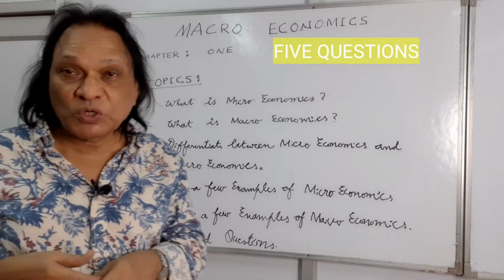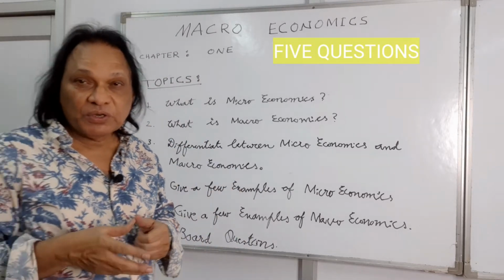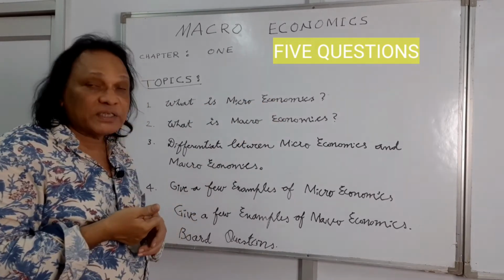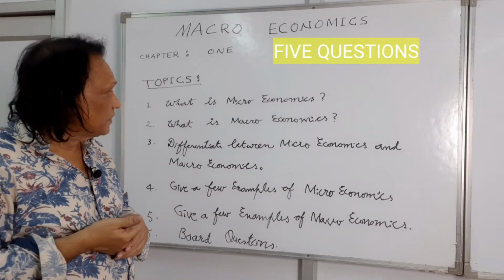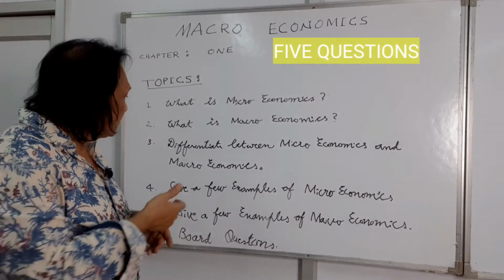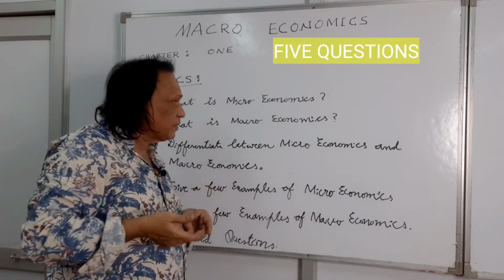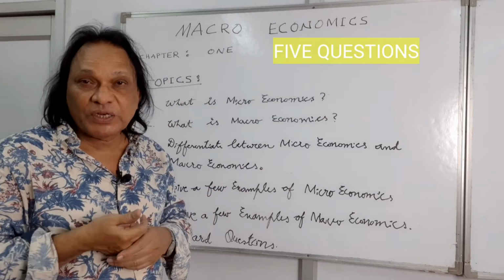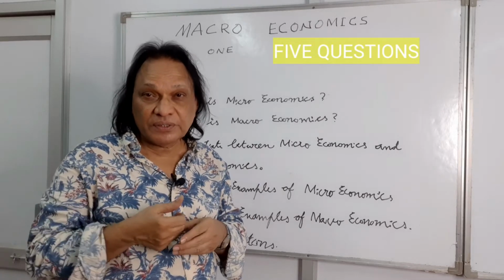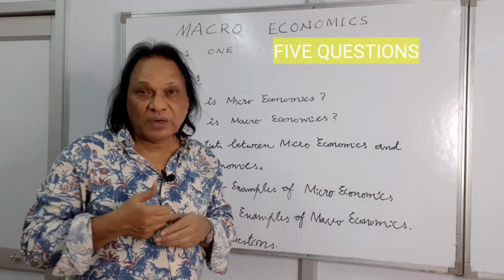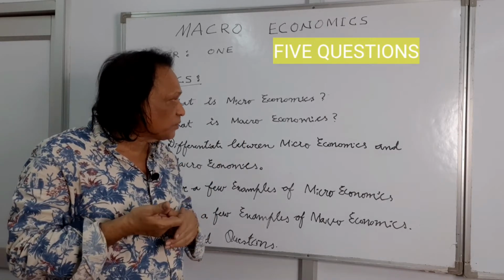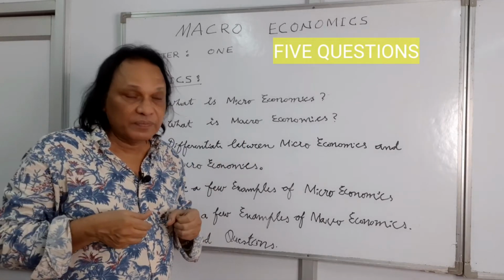If you are preparing from the board's point of view, I'll give you the marks. This question probably carries 1 mark. What is microeconomics? Here you are supposed to write a single sentence. And what is macroeconomics? This also carries 1 mark where you are supposed to write 1 single sentence. For 1 line answers, 1 mark is given in the board exams. For 1 mark questions, they don't expect you to write too big an answer.